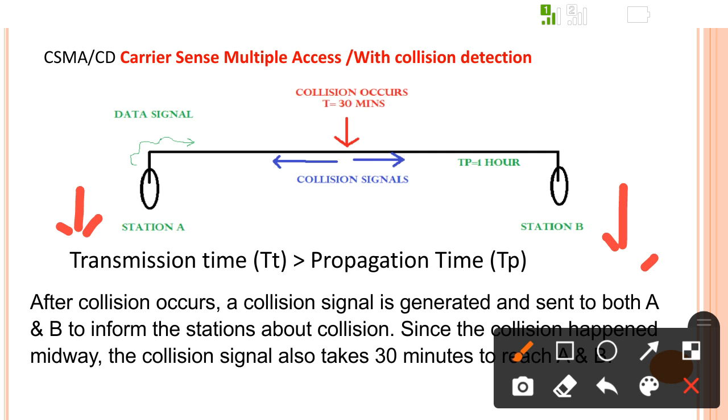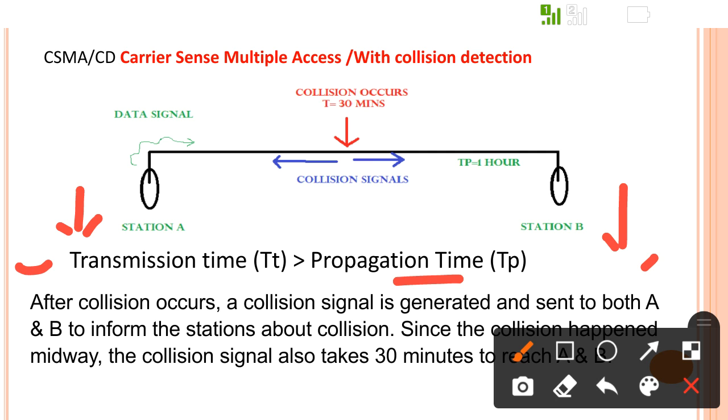This explanation tells us the transmission time should be at least 0.5 times, or 0.1 times, greater than the propagation time, so that the station gets aware that the collision signal is from my station. Otherwise, what happens if the station sends the data and, after sending, stops transmitting the data,